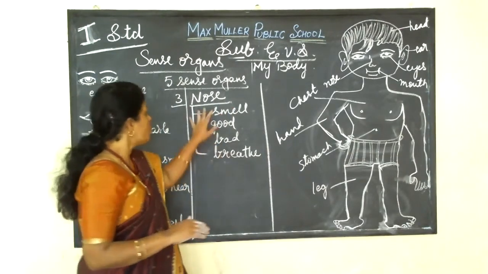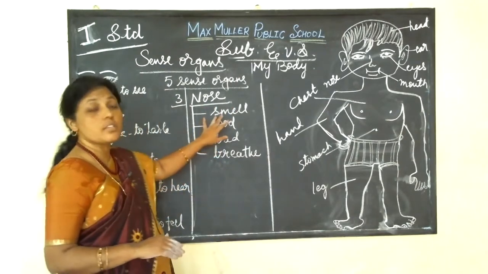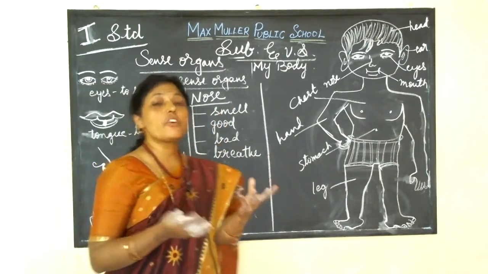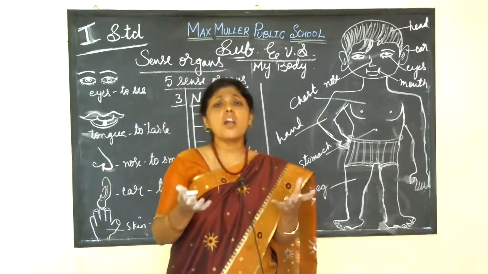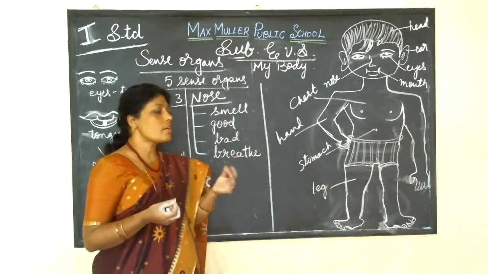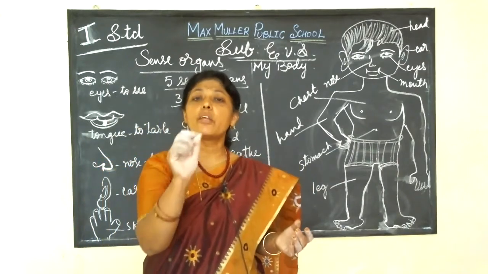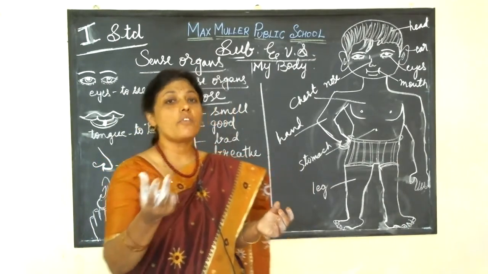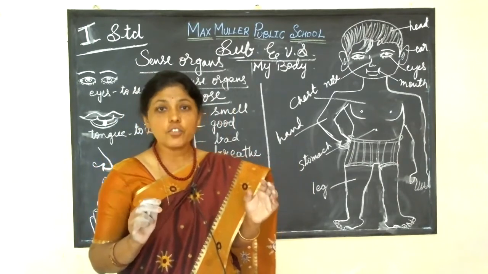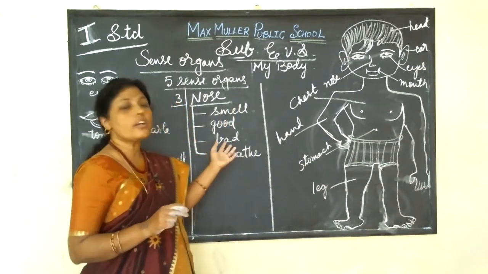Isn't it, children? The nose helps us to breathe and to identify smells that are good or bad. See some flowers, rose, jasmine, these all give a good smell. We can identify, isn't it, children? In front of you, if we bring a jasmine flower, you are smelling it. It's a good smell, isn't it? And some others are bad.